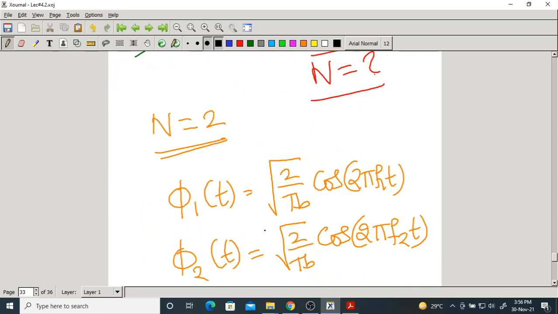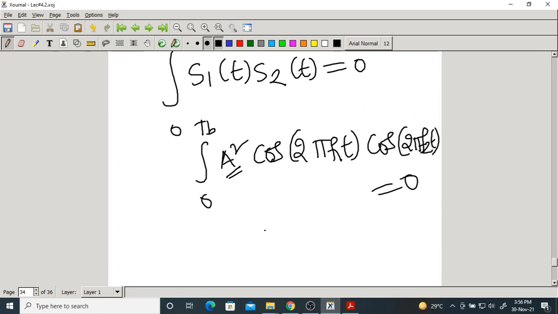A square is nothing but amplitude. So this is 0 when the frequency difference f2 minus f1 is 1 by 2 TB. So these two are orthogonal whenever the frequency separation is 1 by 2 TB.